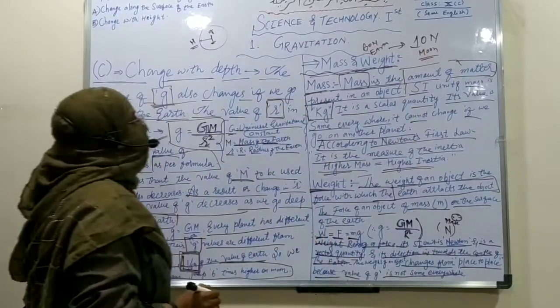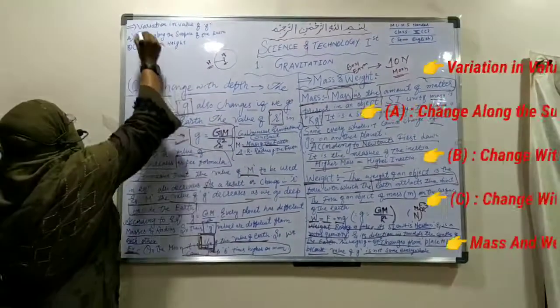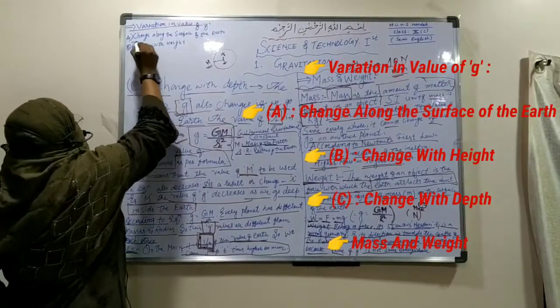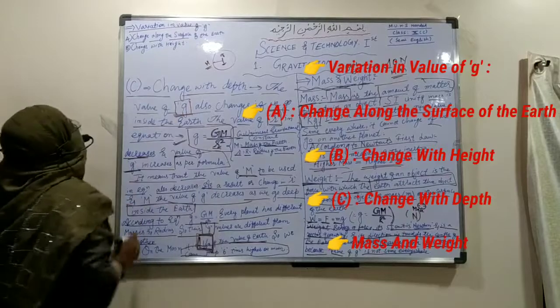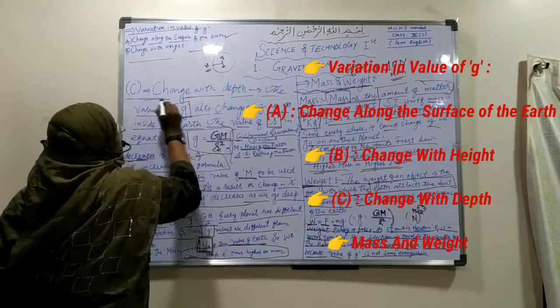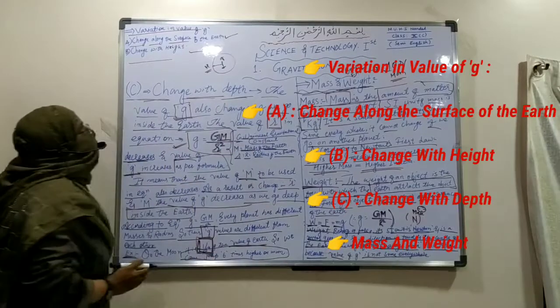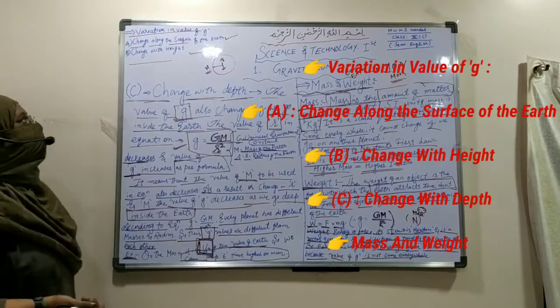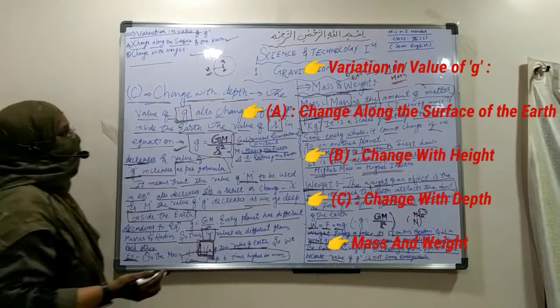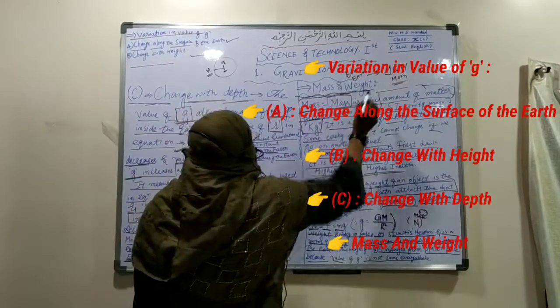So dear students, today we have studied our topic, variation in the value of g. In this we have seen the change along the surface of the earth, change with height, and change with depth. These three factors affect the value of g, the acceleration due to gravity. And the next topic was mass and weight.